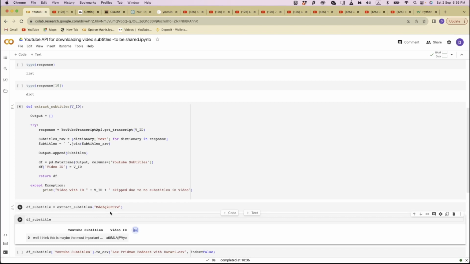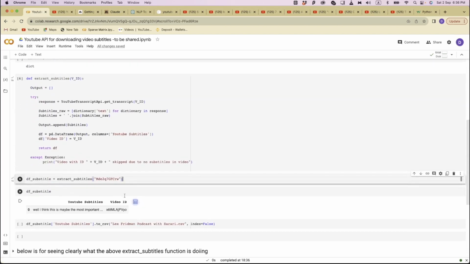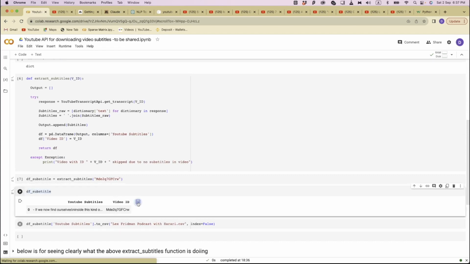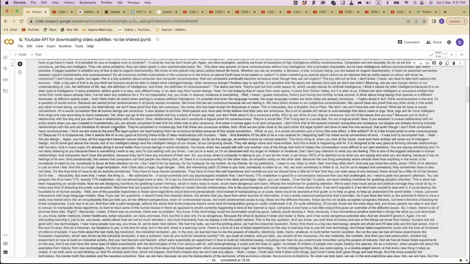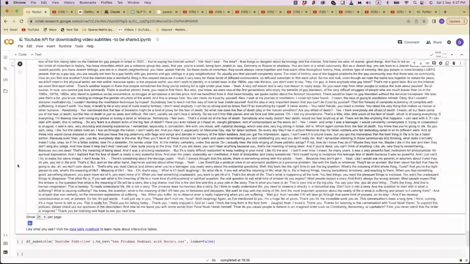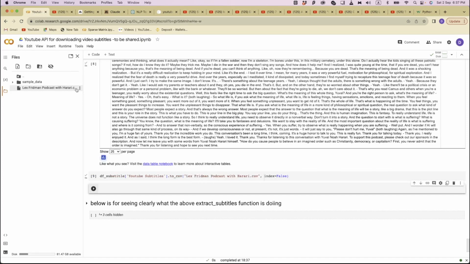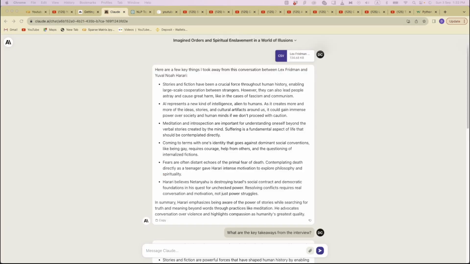Again, we would need to specify the video ID here, which is the same as the one above here. And then let's run this and have a look at the downloaded transcript. Looks okay to me. Now it's time to export this transcript into a CSV file. Okay, so here is our CSV. So we need to download this into our PC. Okay, it's done. Finally, it's time to see the magic of AI.